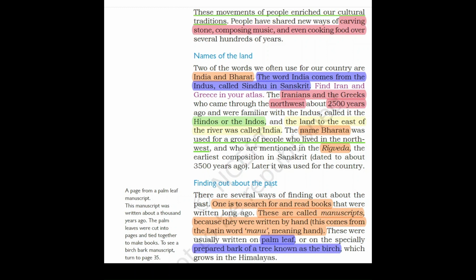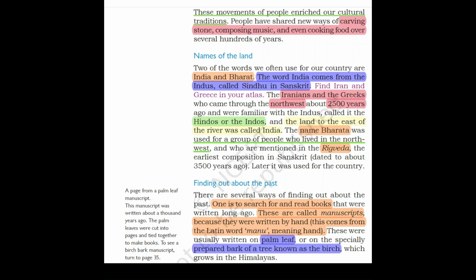The people who lived in the northwest and who are mentioned in the Rig Veda about 3500 years ago are known as Bharat. Later, the word Bharat was used for the country. Now, the name Bharata was used for a group of people who lived in the northwest and who are mentioned in the Rig Veda. The earliest composition in Sanskrit is known as Rig Veda, which dates to about 3500 years ago. Later, it was used for the country.